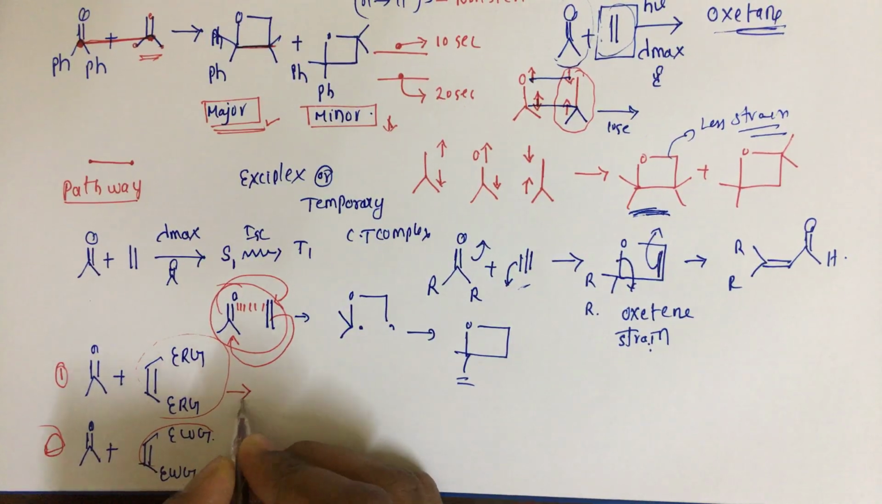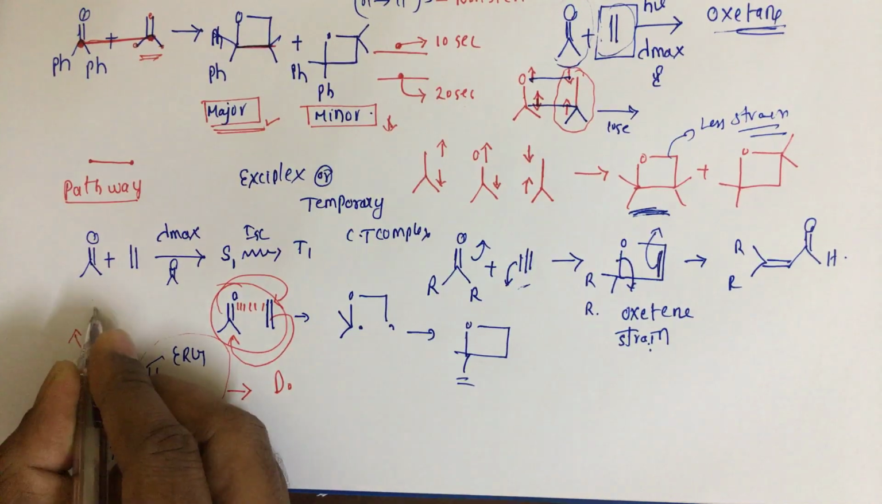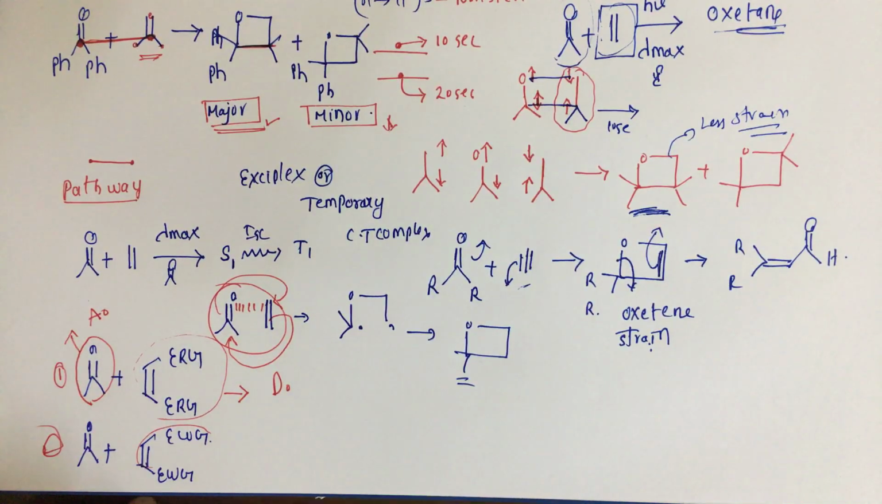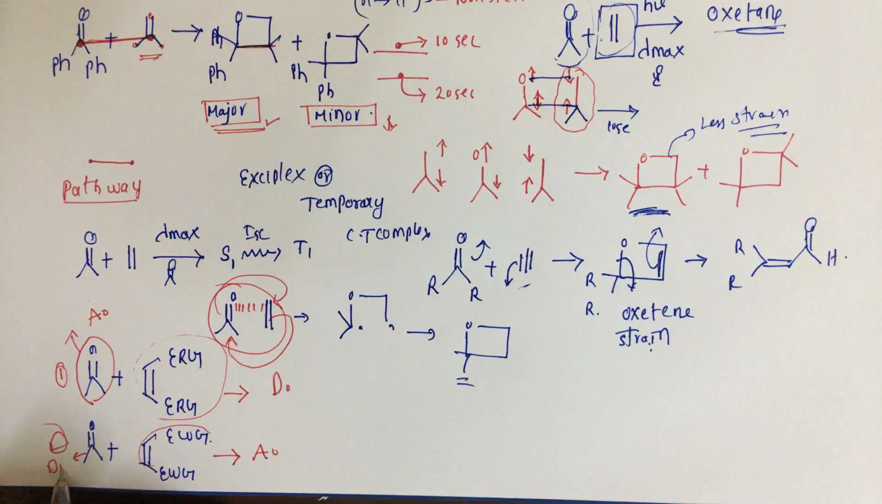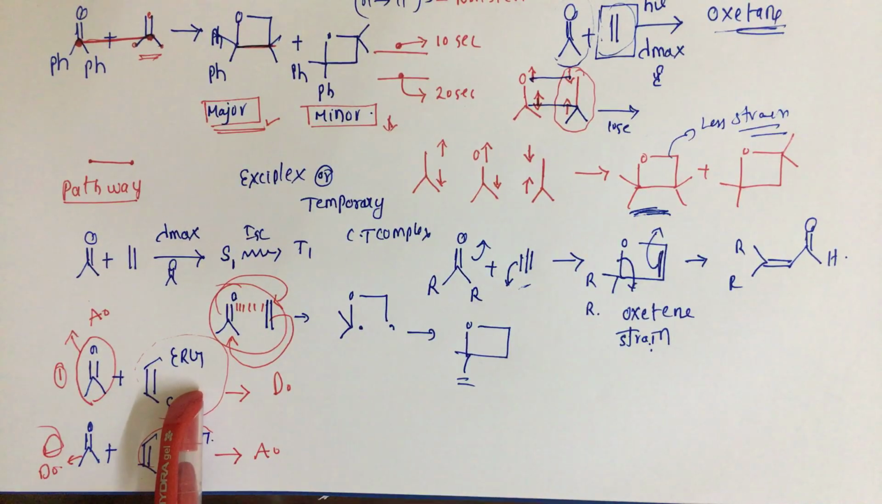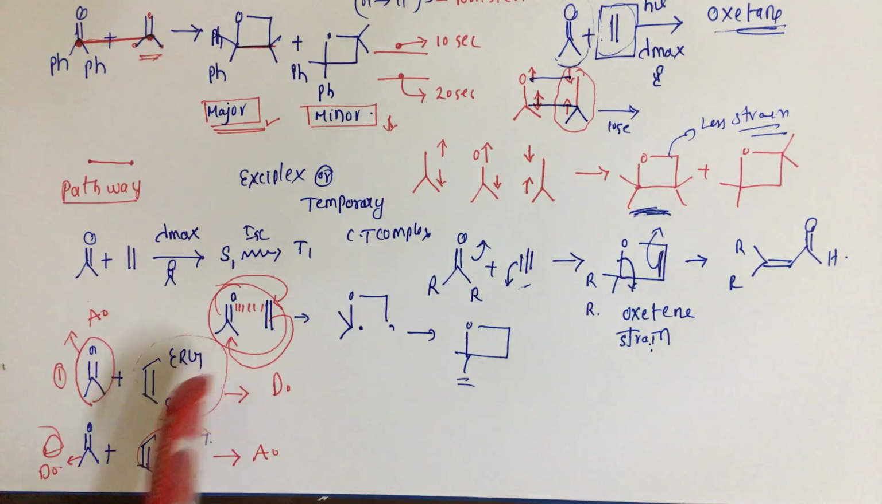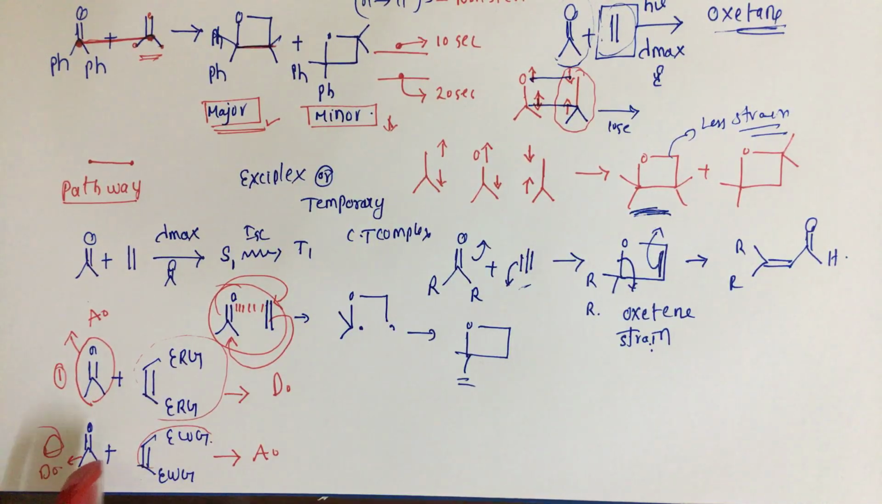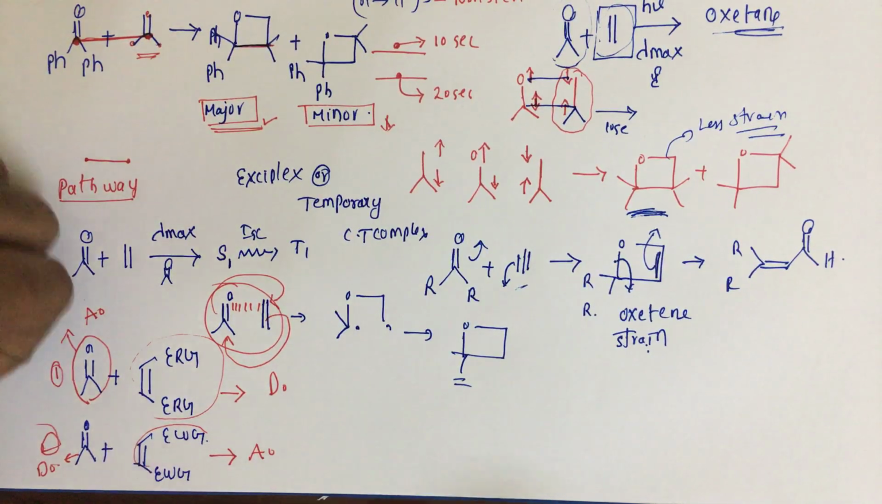And here the olefin acts as a donor and the carbonyl compound acts as an acceptor. In the second case, where we have an olefin with an electron withdrawing group, this acts as the acceptor and the other olefin acts as a donor. Okay, so whichever is having more electron density acts as a donor, and whichever is having less electron density acts as an acceptor. If the olefin is having an electron releasing group, that means it is a donor, and if the olefin is having an electron withdrawing group, that means it is an acceptor.